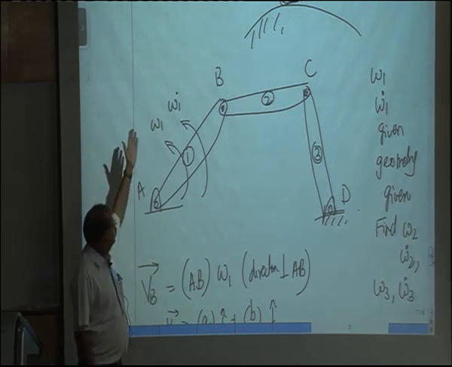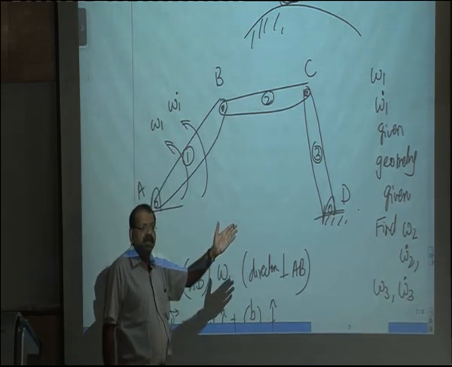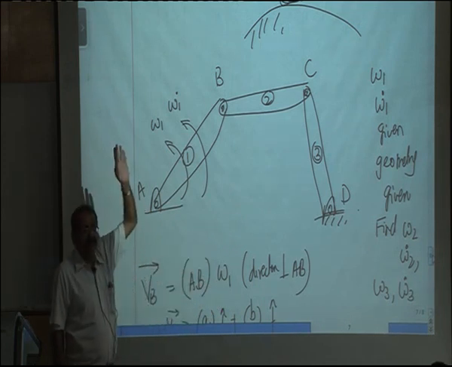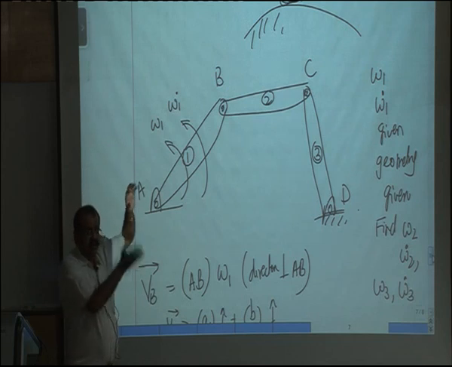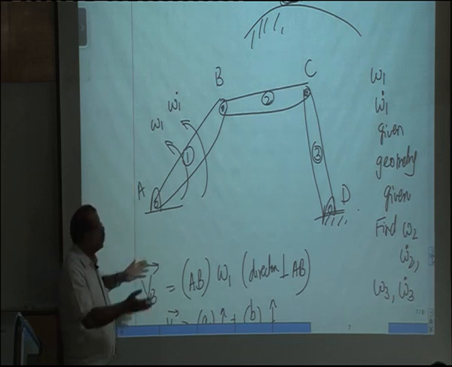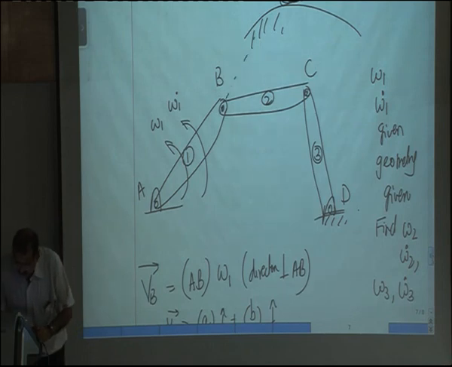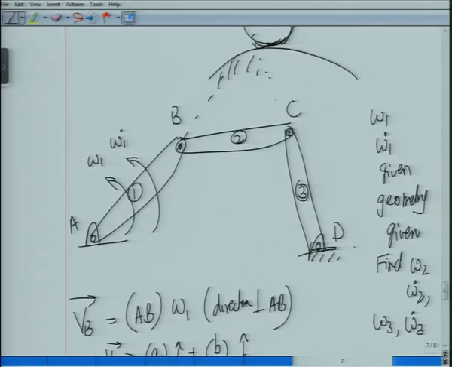So basically we have to look at the direction perpendicular to VB. What is the direction perpendicular to VB? It's perpendicular to AB. So if I extend AB and if I extend CD, this intersection point is the instantaneous center for link 2.